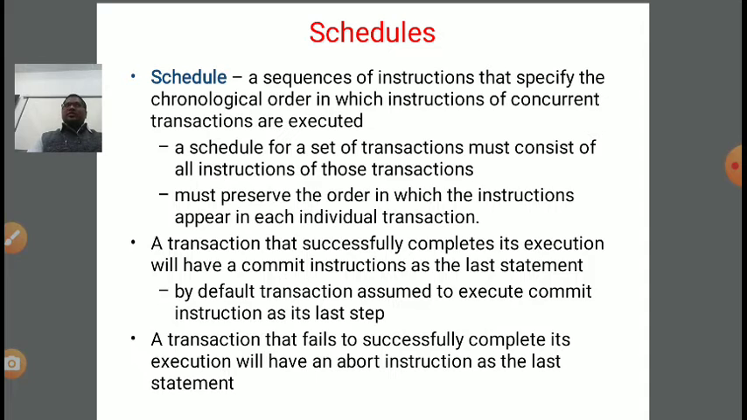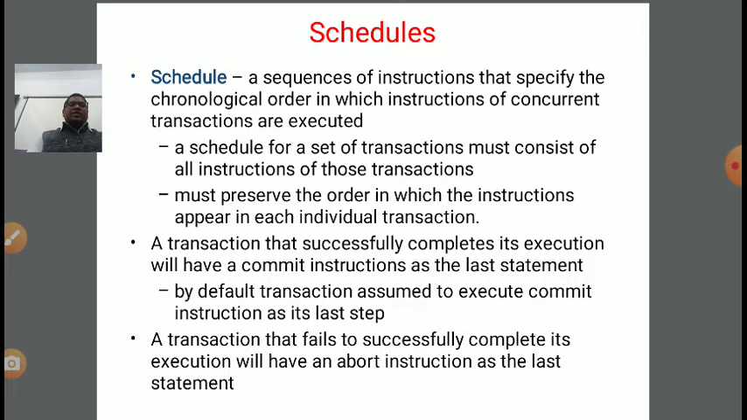So 6 schedules are possible when there are 3 transactions. The concept that comes from this analysis is that if there are n transactions, then the total possible serial schedules will be factorial n. Now we are going into detail. A schedule is basically a sequence of instructions that specifies the chronological order in which instructions of concurrent transactions are executed.